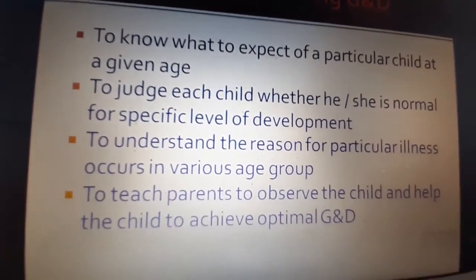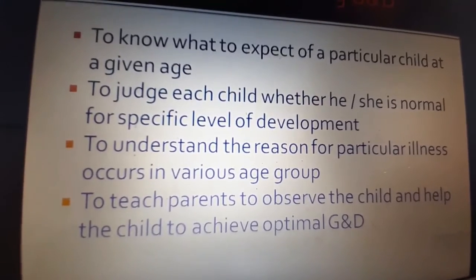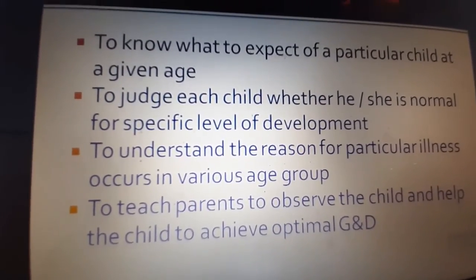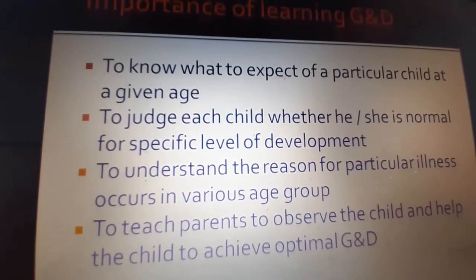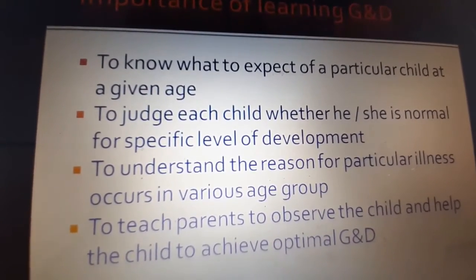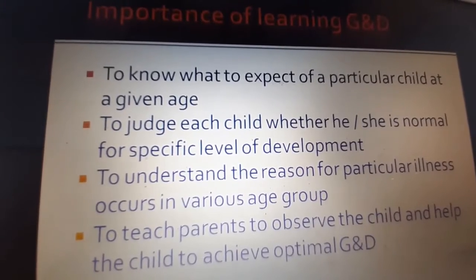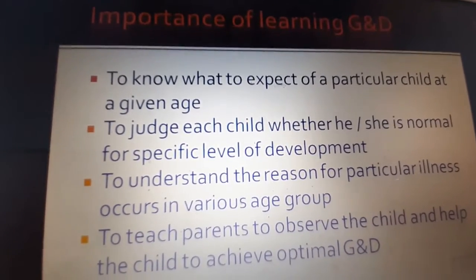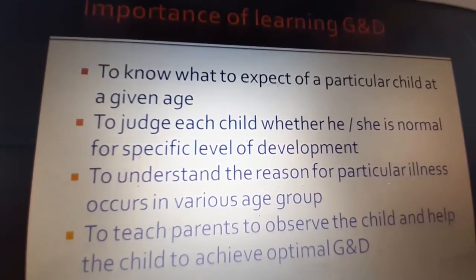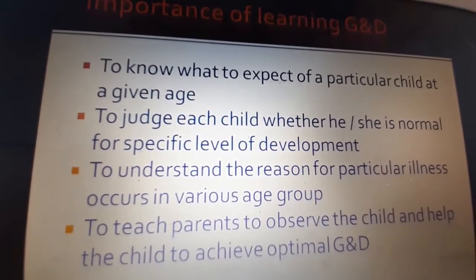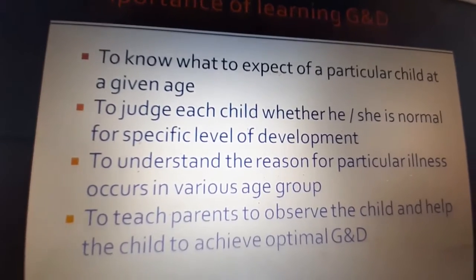Number two, to judge whether he or she is normal for a specific level of development. By 1 year, the child has to start walking. So if they are not able to, maybe there is some developmental delay. Even after 2 years, if the child does not speak or walk, then there must be some problem, abnormality. To detect any abnormality in a child, we learn growth and development.